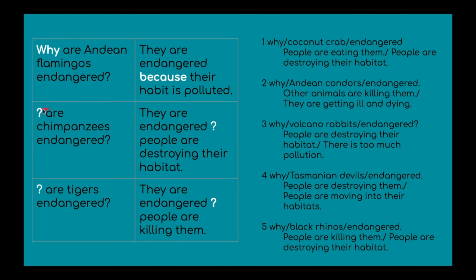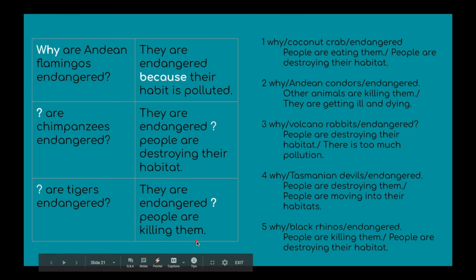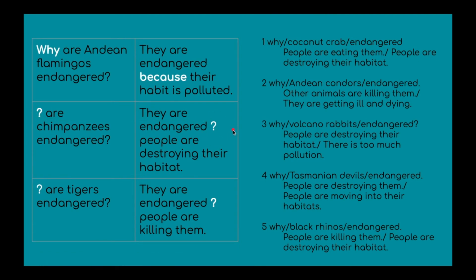So here, why are chimpanzees endangered? They are endangered because people are destroying their habitat. And finally, why are tigers endangered? They are endangered because people are killing them. So if we ask why, we want to answer with because.